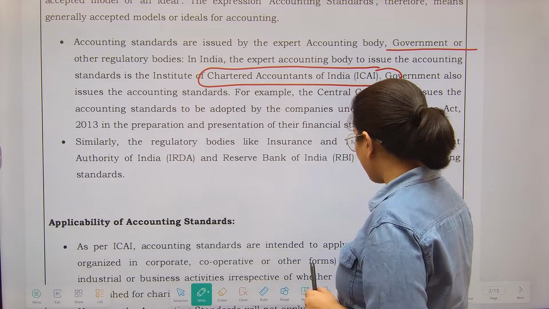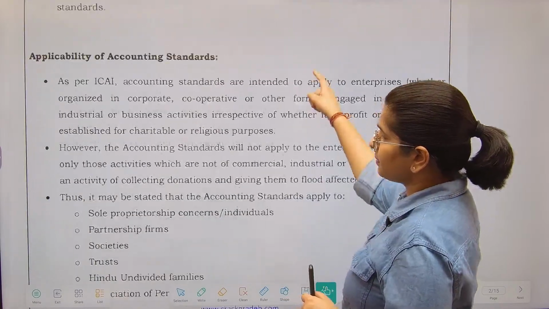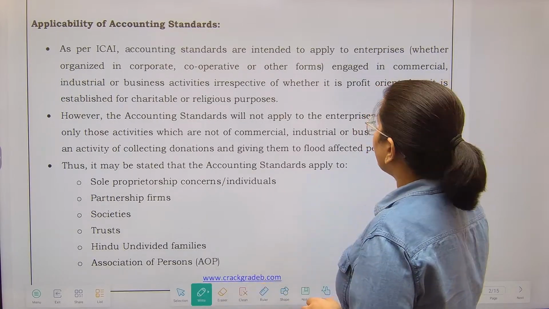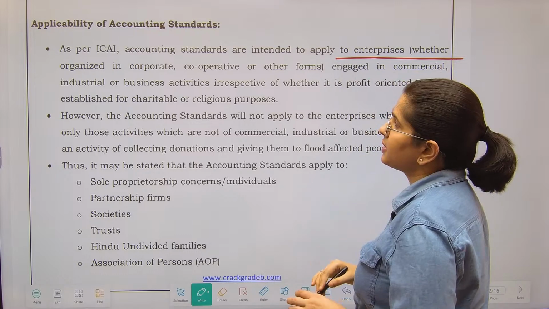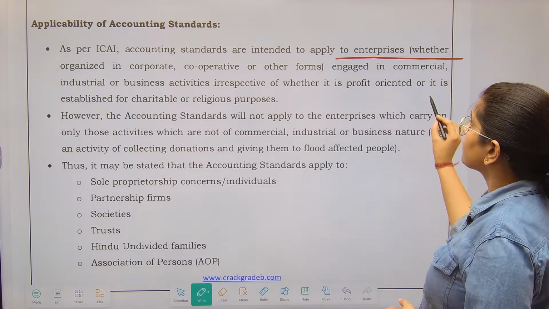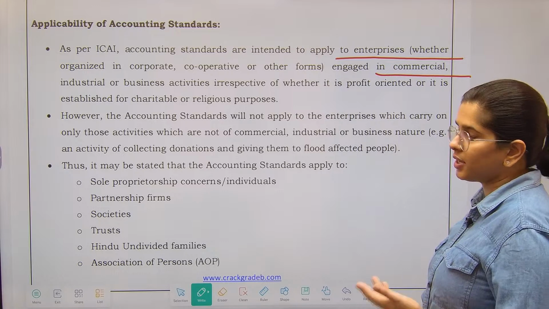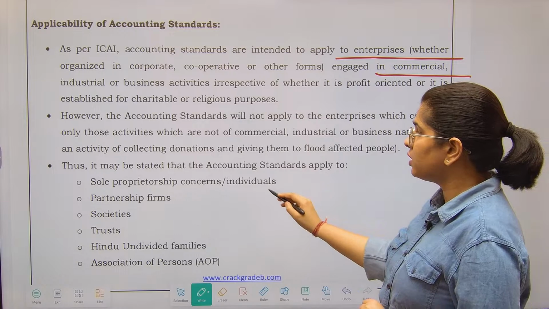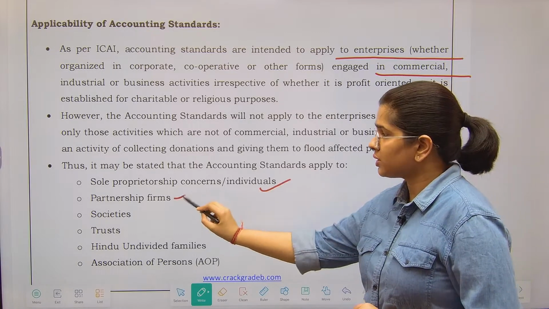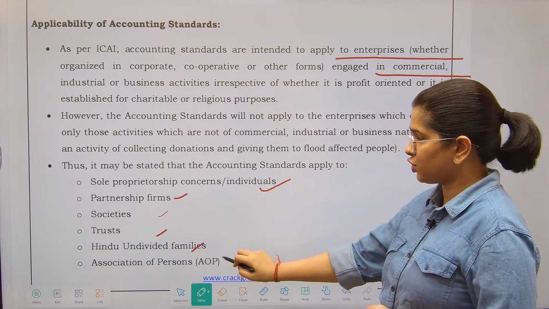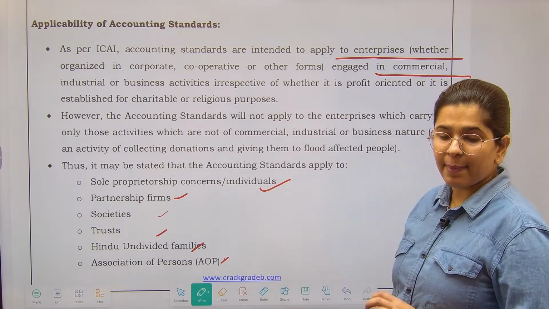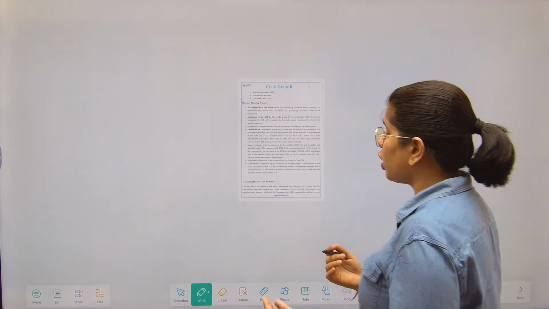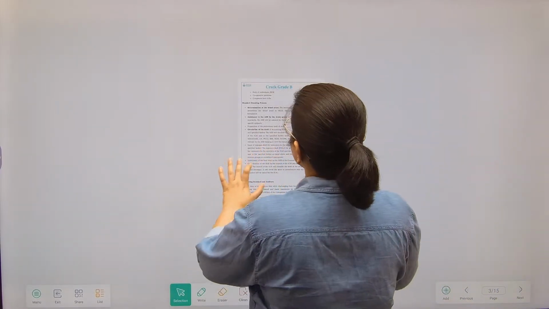Now let's talk about the applicability of accounting standards. So as per ICAI कहता है these are intended to be applied by the enterprises in corporate, cooperatives or other firms which are engaged in the commercial, industrial or business activity. That means accounting standards shall be applied to the sole proprietors, partnership, societies, trust, HUF, association of persons, everyone, right? It is applicable to everyone if you are doing any sort of activity which is having business nature.